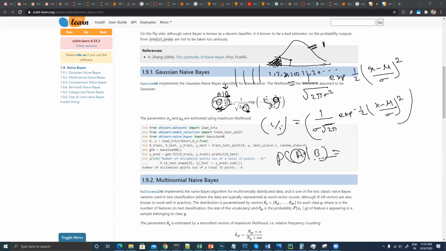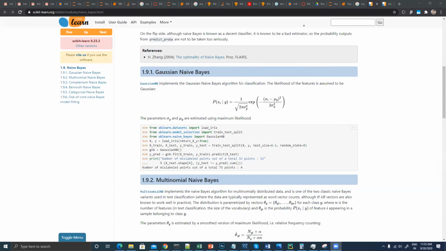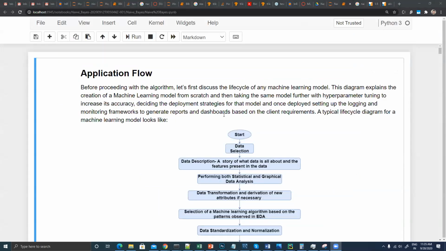Means when 2, 3, 10 is given to you, what is the total area which it is going to enclose? In this way you can try to understand. So it's an area that we are able to find out in the case of a continuous distribution. Simple. Okay, so moving back to our implementation, it's not a big deal.